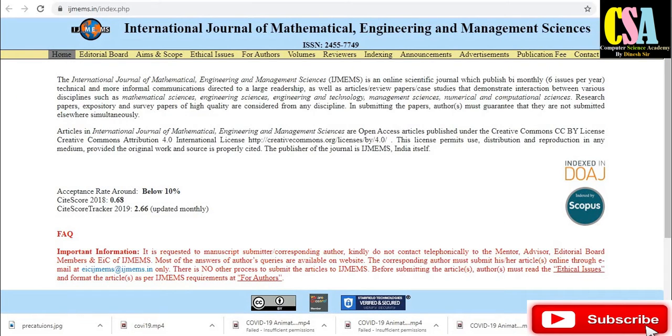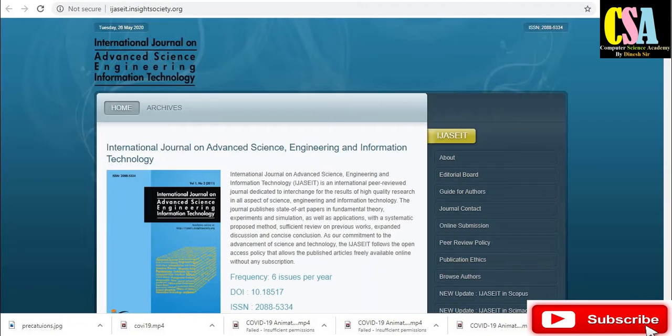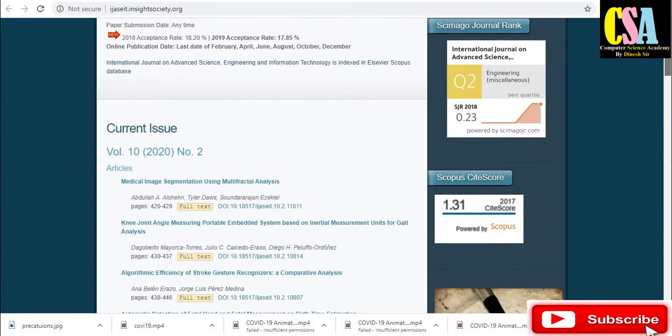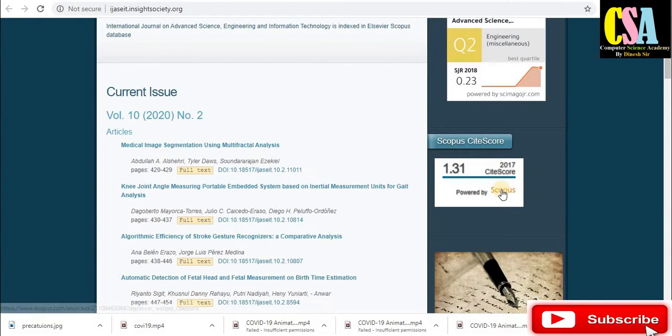Next one is the International Journal of Mathematical Engineering and Management Science. This is also indexed in Scopus. Next one is the International Journal on Advanced Science Engineering and Information Technologies. For the CS and IT branch, faculty and students can publish their paper in this Scopus indexed journal. This is the SJR rank.